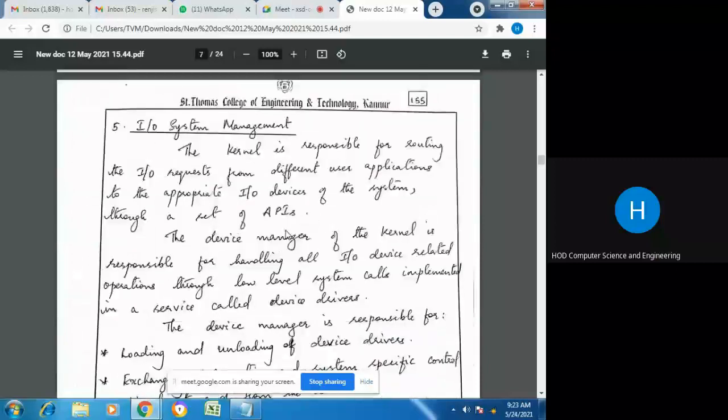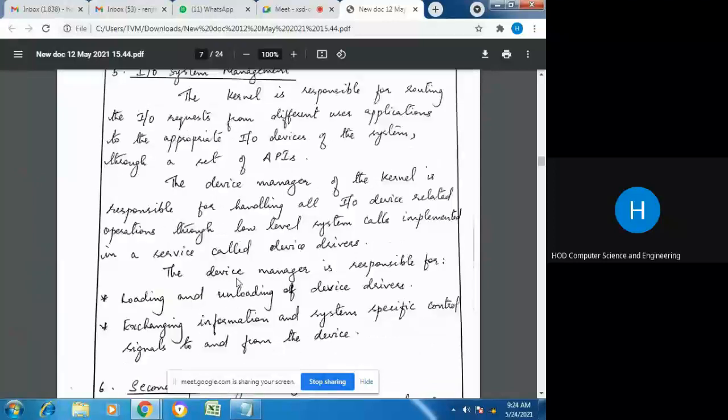Next, the fifth one is I/O system management, the input-output system. Everything that is connected to a device should work properly in a controlled manner. I said that the operating system acts as an interface between the system and the underlying hardware. So all hardware devices connected to a system should be properly managed by the operating system, and for that you have the I/O system management services provided by the operating system or the kernel. The kernel is the main part, or the core, of the operating system that does all these functions.